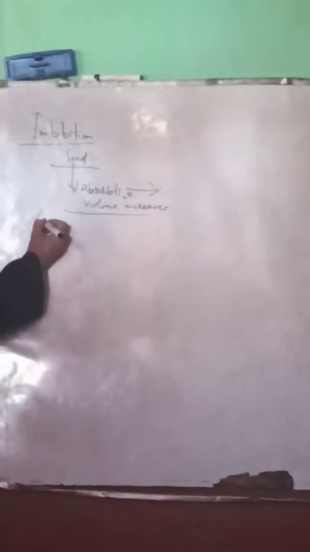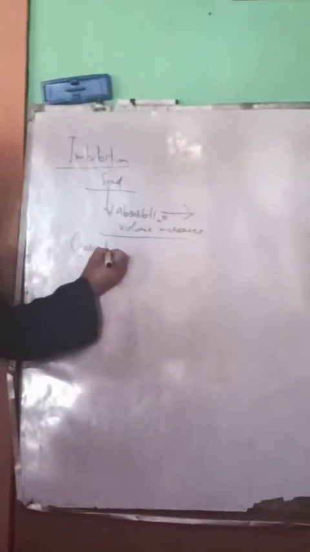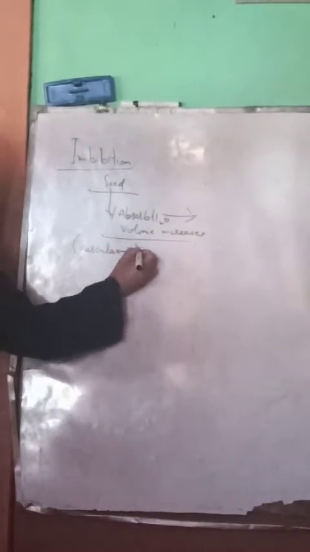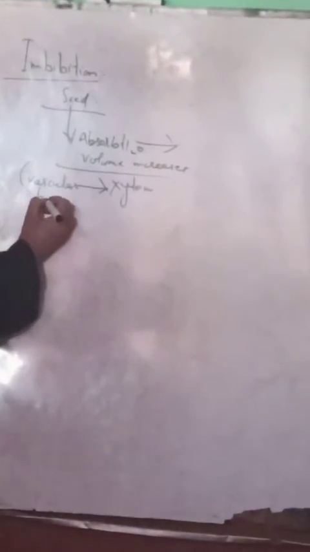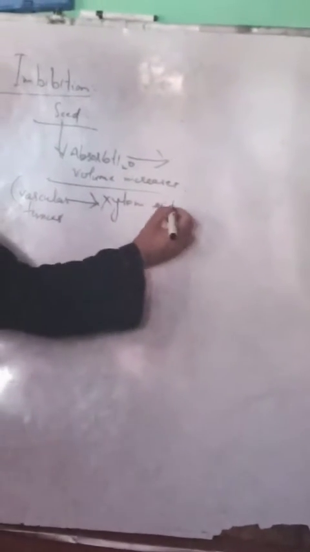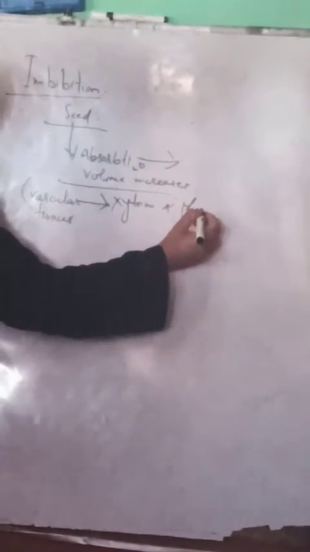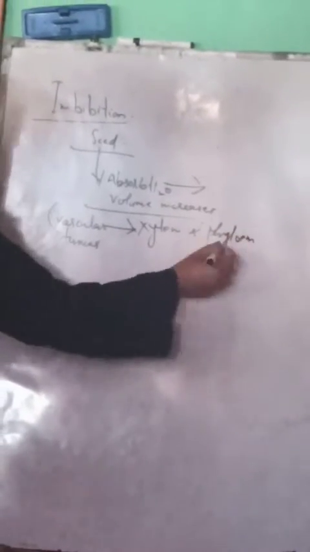Then we will see in what way this flow takes place. Basically, we should know the functions of the vascular system. The vascular tissues include xylem and phloem.